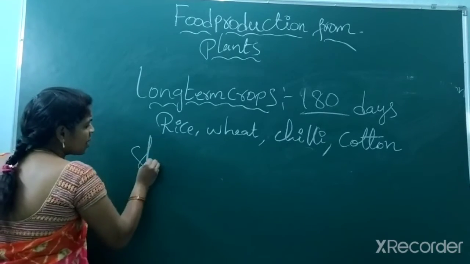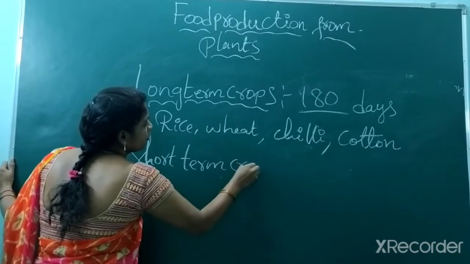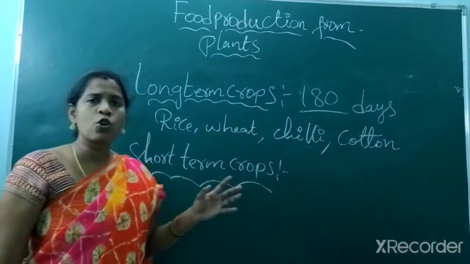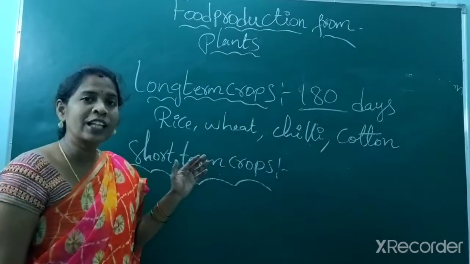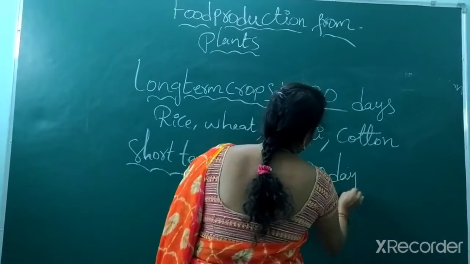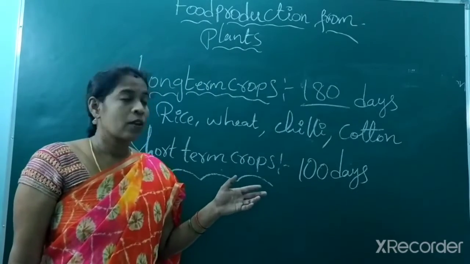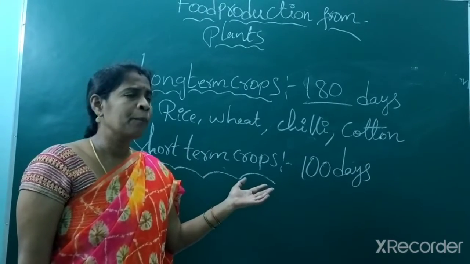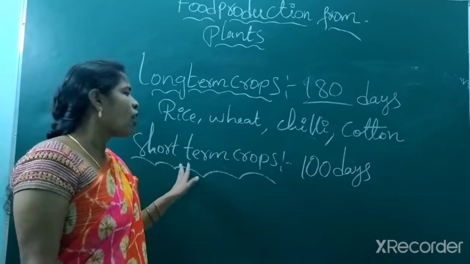Then the next type is short-term crops. What are the short-term crops? These short-term crops are cultivated within 100 days. 100 days means just 3 months, 10 days. Within that, we can cultivate. You can imagine 100 to 120 also, but basically we take 100. That's all. So these are generally called short-term crops.